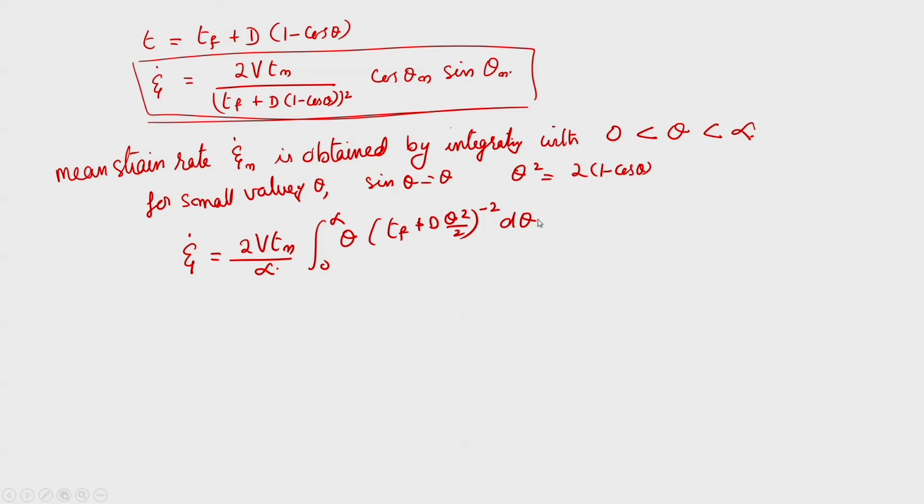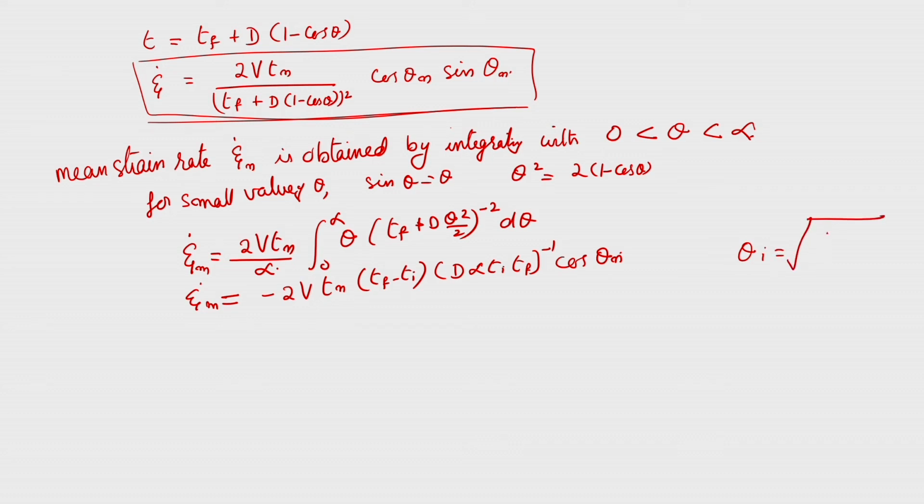So, within this, if you integrate, you will get epsilon dot m, the mean strain rate, is equal to minus 2 V T n into T f minus T i, into d alpha T i T f raised to minus 1 cos theta n, and since theta i is equal to, we can say that T i minus T f by r.